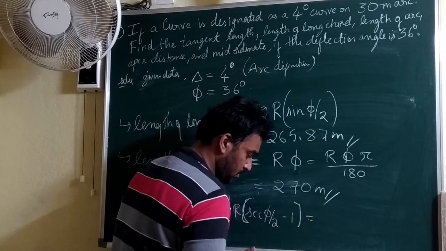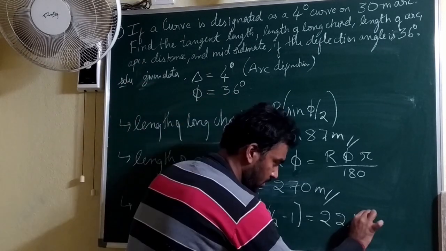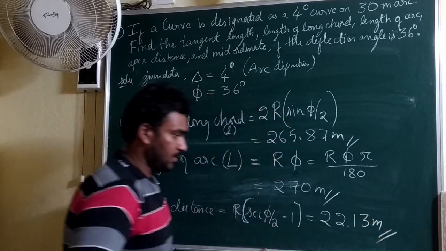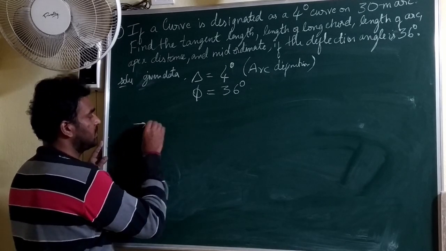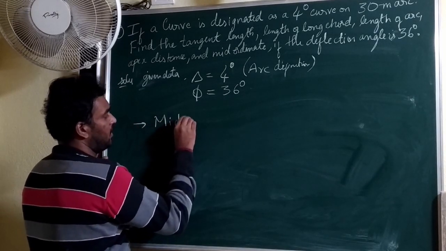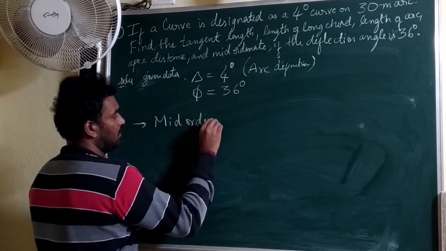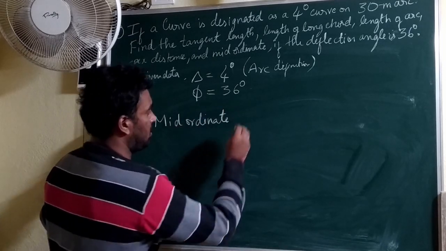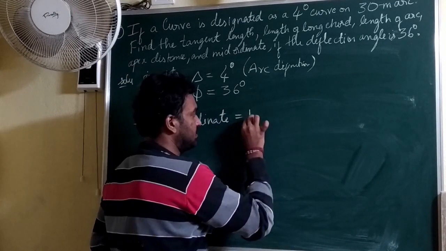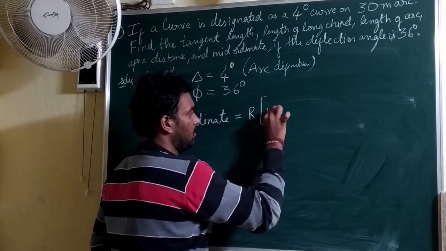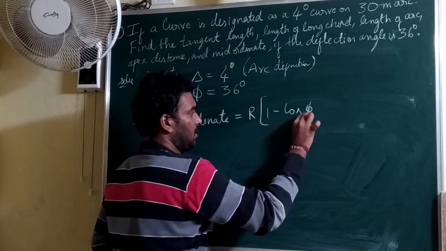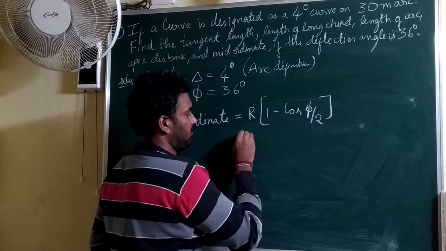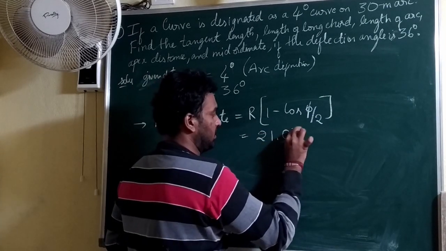Substitute the Δ value and R value, and you get 13 meters. The final element is the mid-ordinate. In order to find the mid-ordinate, the formula is R taken as common, times (1 minus cos Δ/2). After substituting, you get 21.03.